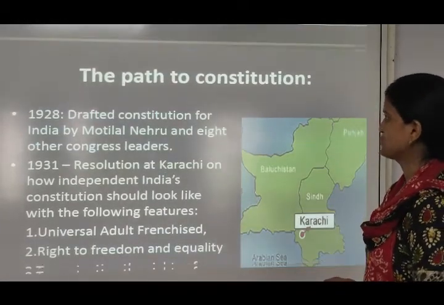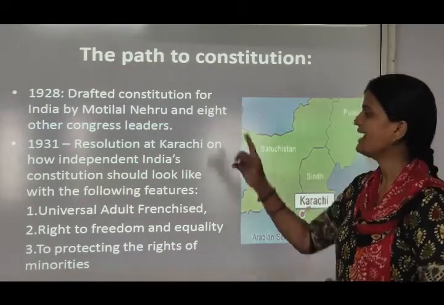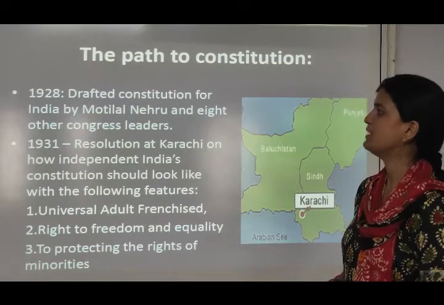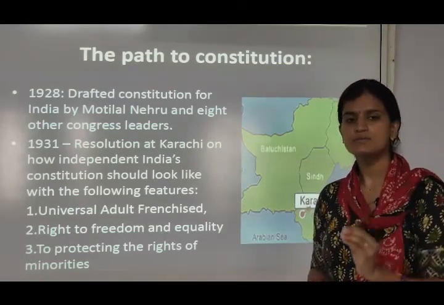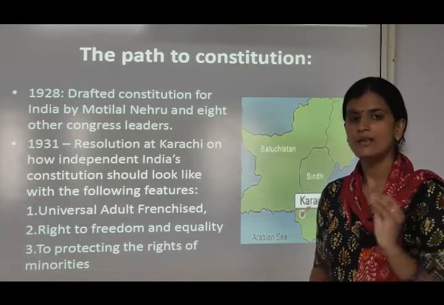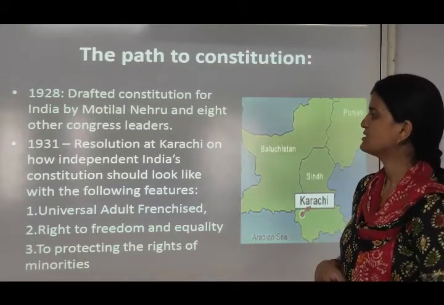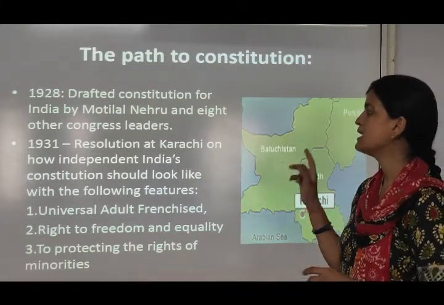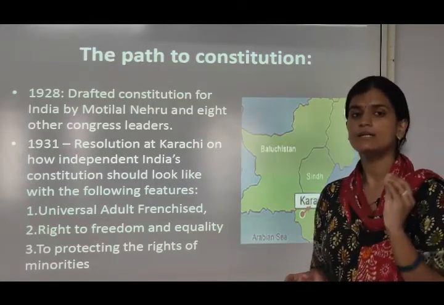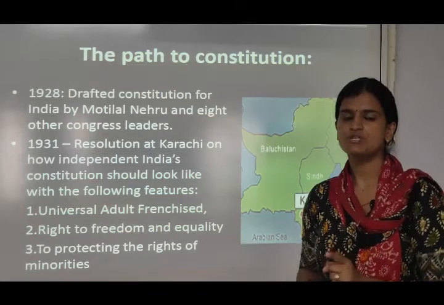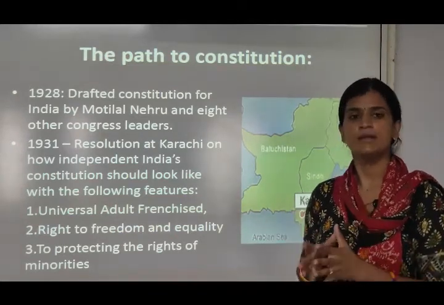The path to the constitution. Now, how was the constitution made and how did it come into existence? In 1928, the Constitution of India was drafted by Motilal Nehru as the leader, along with eight other Congress leaders. Then in 1931, at the Karachi session, a resolution was made on how an independent India's constitution should look and what features it should include.